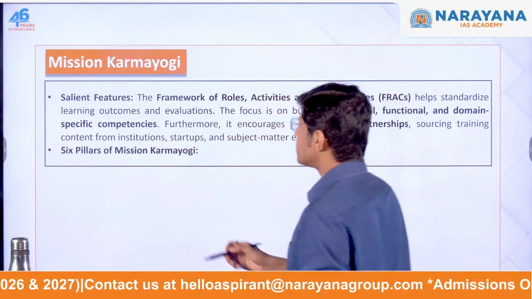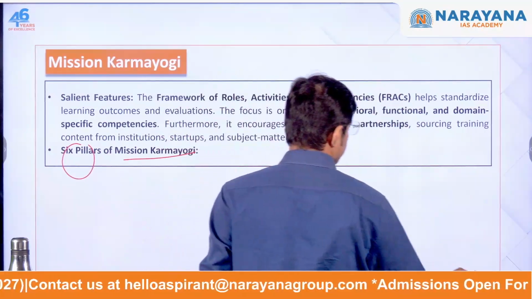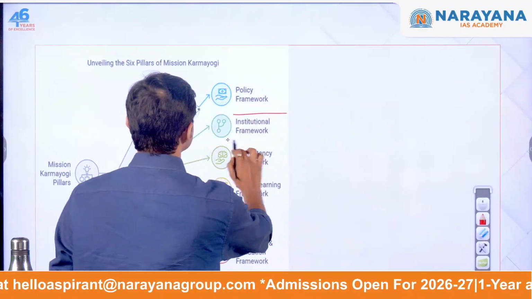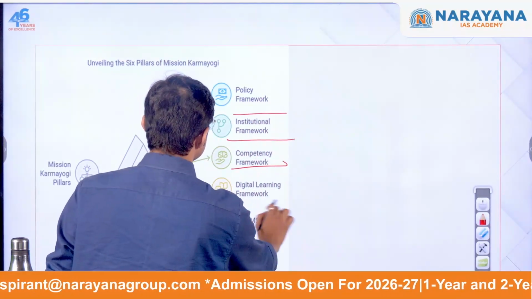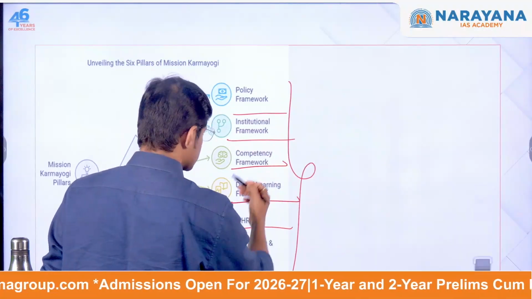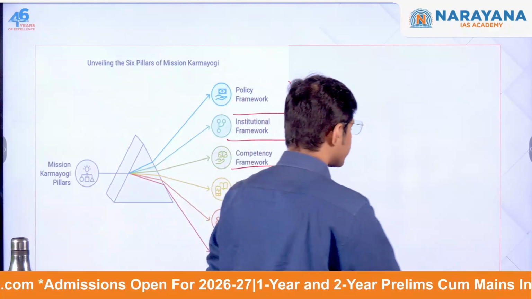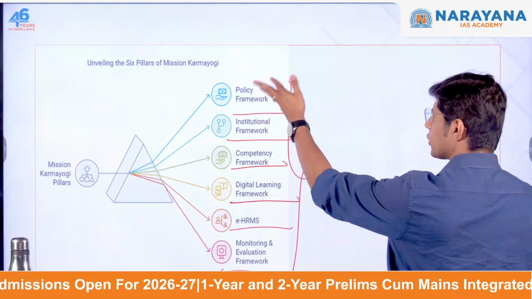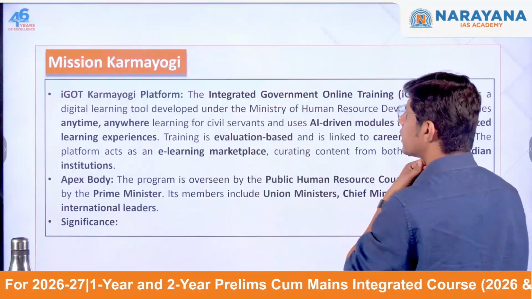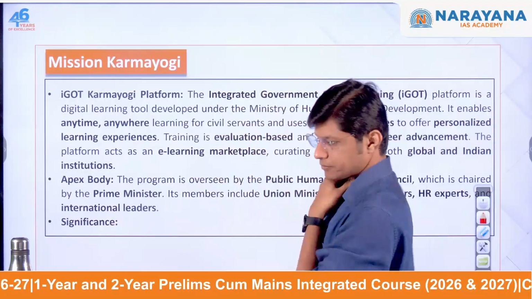Now, which are the 6 pillars of Mission Karma Yogi? These are the 6 pillars: policy framework, institutional framework, competency, digital learning, EHRMS, and monitoring. So please remember these 6 frameworks. The description of each of these frameworks or pillars is mentioned in the notes, so make sure that you are also going through it.